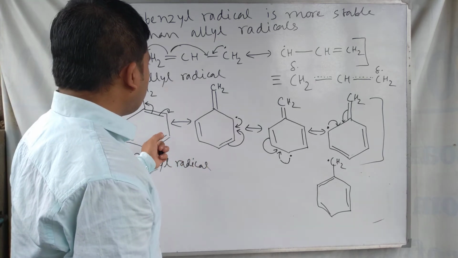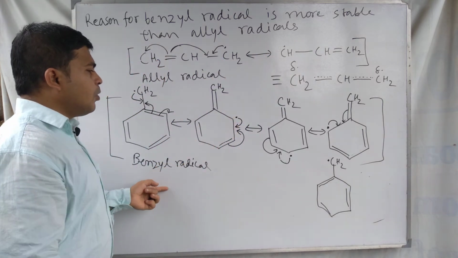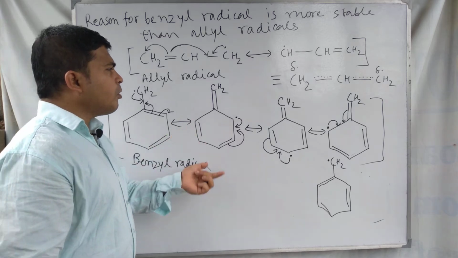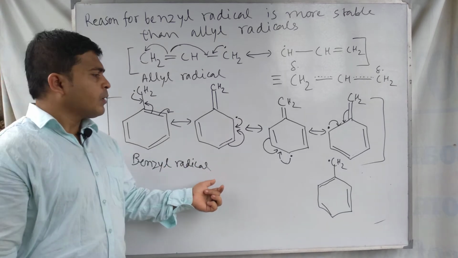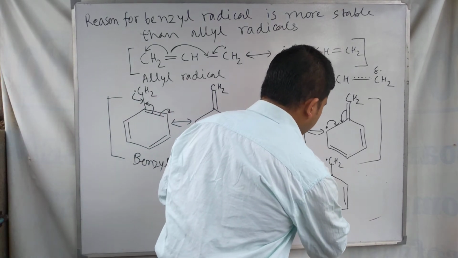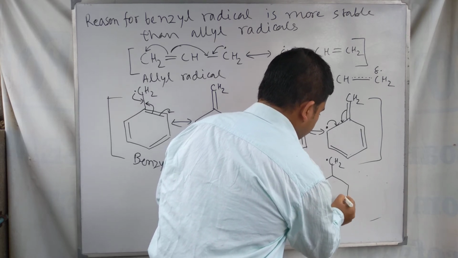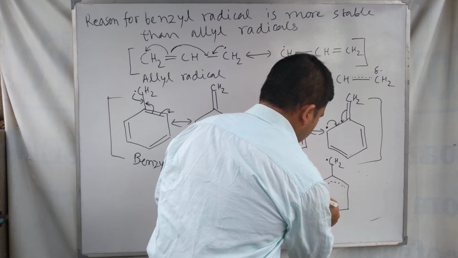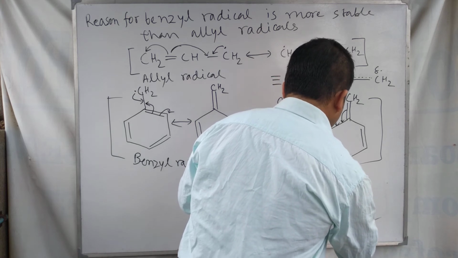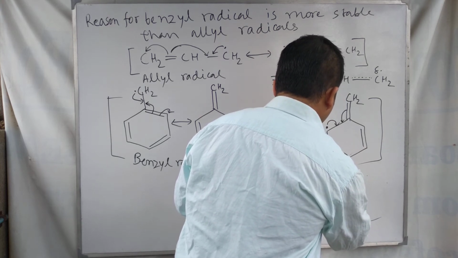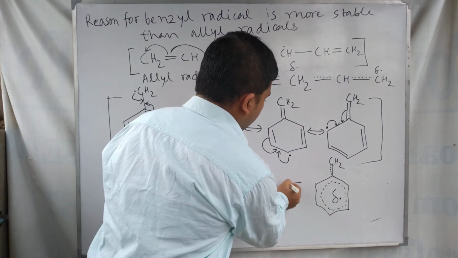The benzyl radical has these 4 contributing structures, while the allyl radical has 2 contributing structures. So due to this larger number of contributing or resonating structures for the benzyl radical, and the resonance hybrid for the benzyl radical is like this, this one is called the resonance hybrid for the benzyl free radical.